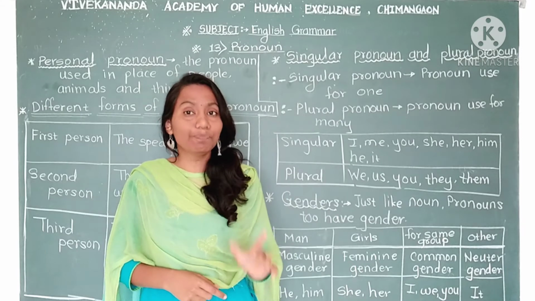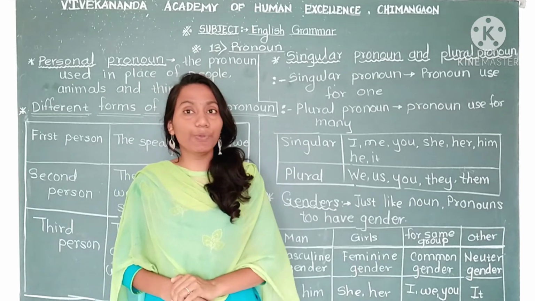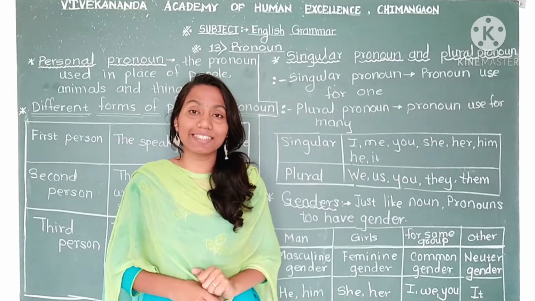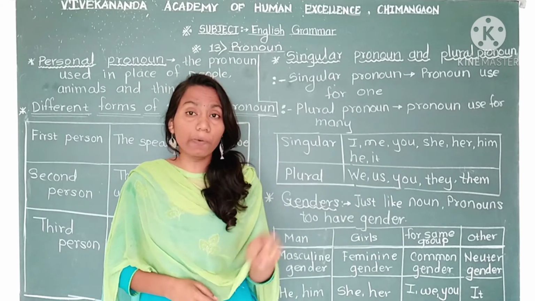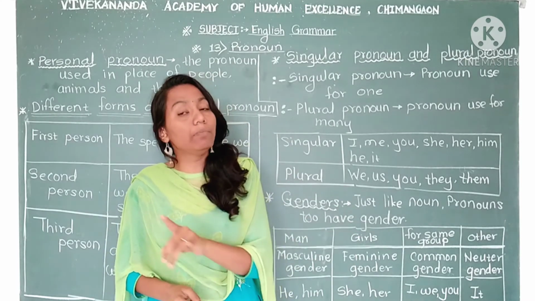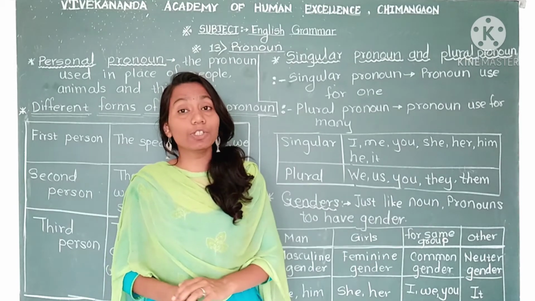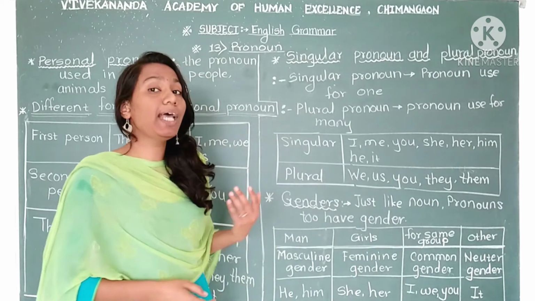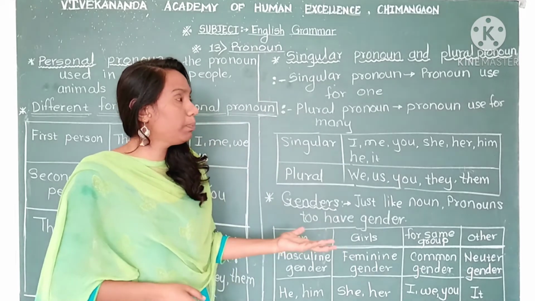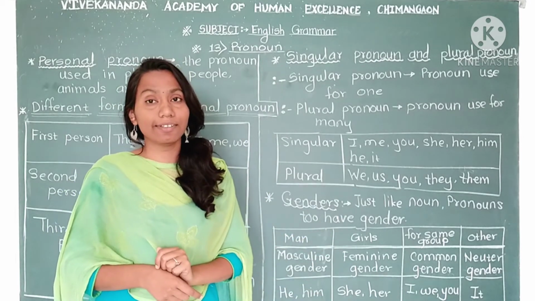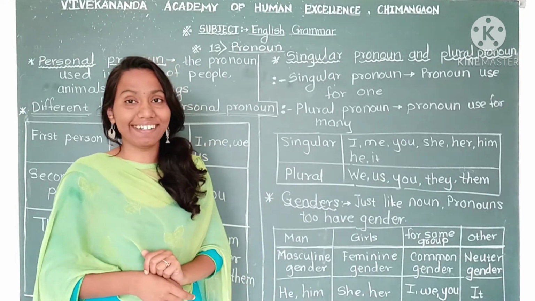Singular means one, plural means many. Last year also I told you to just keep this in your mind. Singular means one and plural means many. So if they are saying singular pronoun, what does that mean? And if they are saying plural pronoun, what does that mean? It is easy to understand, right?